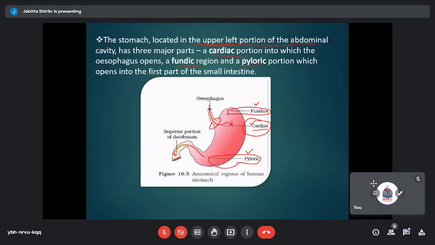So we saw the starting point of the alimentary canal, which is the oral cavity or the buccal cavity. And we saw structures inside the buccal cavity, the teeth as well as the tongue. And then we moved on to the pharynx, and we saw structures like the glottis and the epiglottis there. And then we proceeded with the esophagus, and then we moved on to the stomach. In the stomach, we have three different regions: the fundic region, the cardiac region, and the pyloric region.